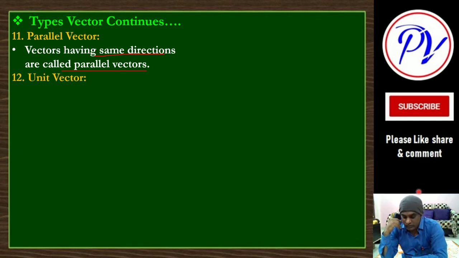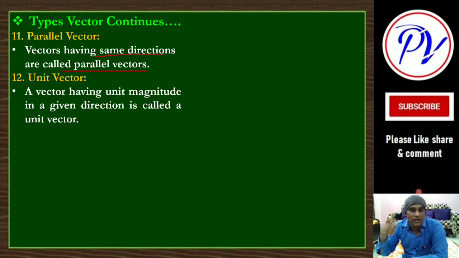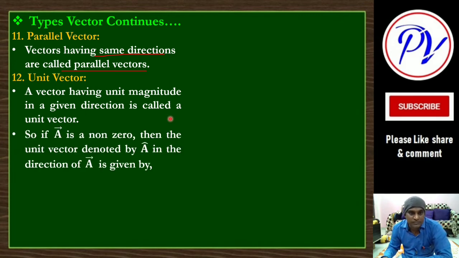Okay, it will give you the direction. Now it is used to give the direction of a vector. A vector having unit magnitude in a given direction is called a unit vector. Its magnitude is unity, and its direction is equal to the direction of a given vector. It is called what? Unit vector. Means what?